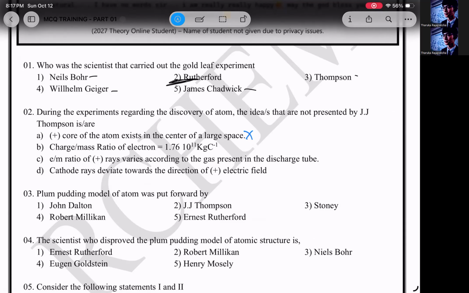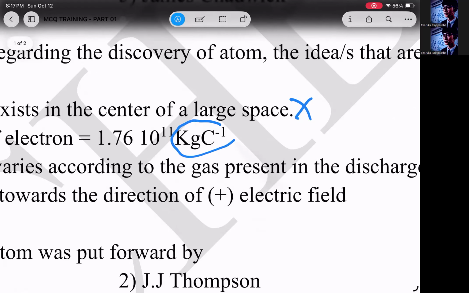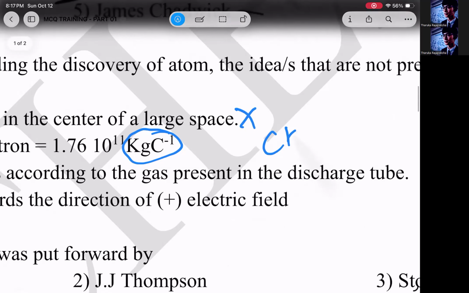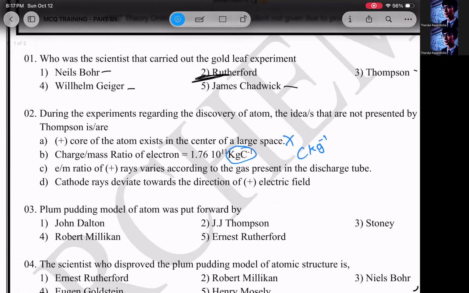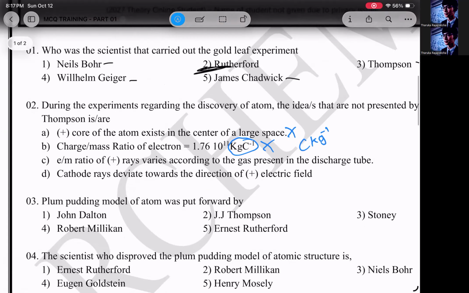Charge over mass ratio of electron is 1.76 × 10^11. Actually, this is something that Thomson said, but there's a problem here. It is charge over mass, and the unit is coulomb per kilogram, not kilogram per coulomb. This is something very sensitive. You might have taken this as wrong and put another answer, but actually this is correct. Thomson found out the e/m ratio, but he didn't tell it as kilogram per coulomb. It's not mass over charge, it's charge over mass, the e/m ratio. So that statement is wrong.